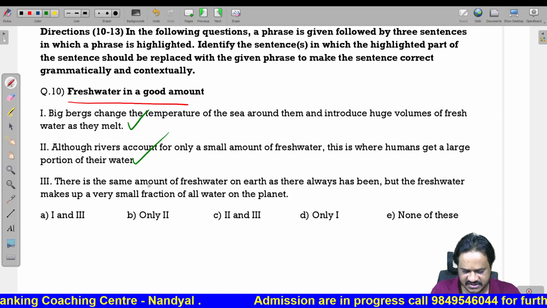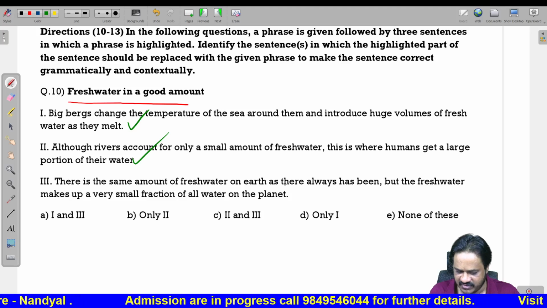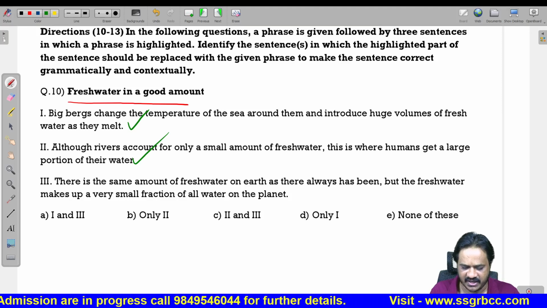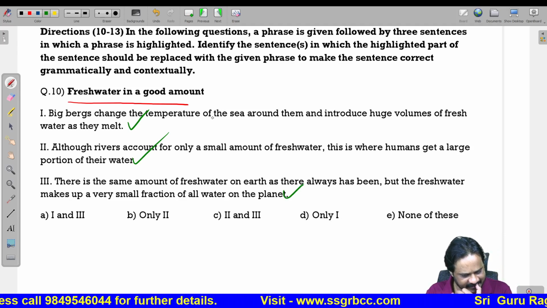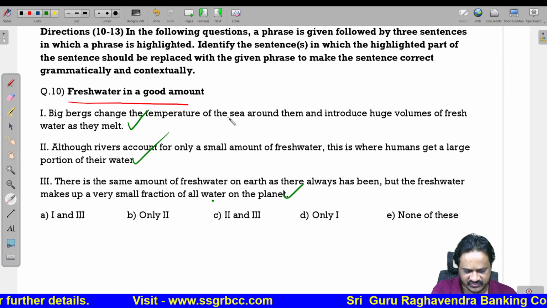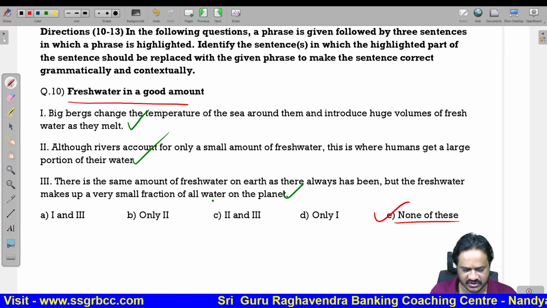There is the same amount of fresh water on earth as there has always been, but the fresh water makes up a very small fraction of all water on the planet. This is also correct. So here all the three sentences are grammatically correct and there is no need to replace this word in all the three sentences. So your answer is none of these, since no replacement is required.